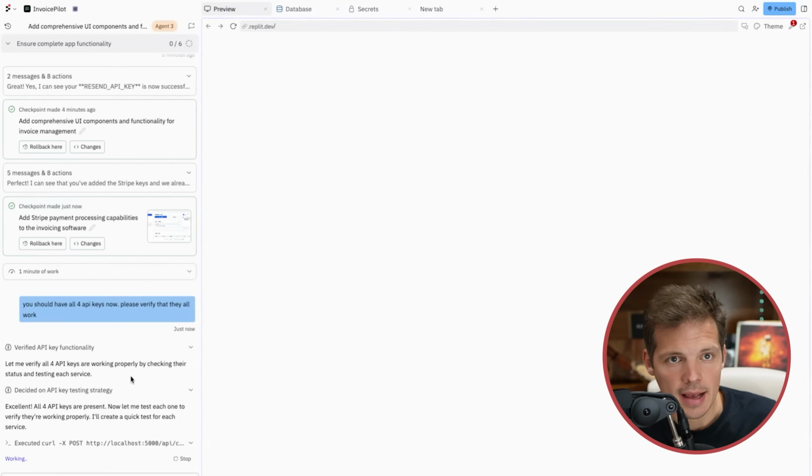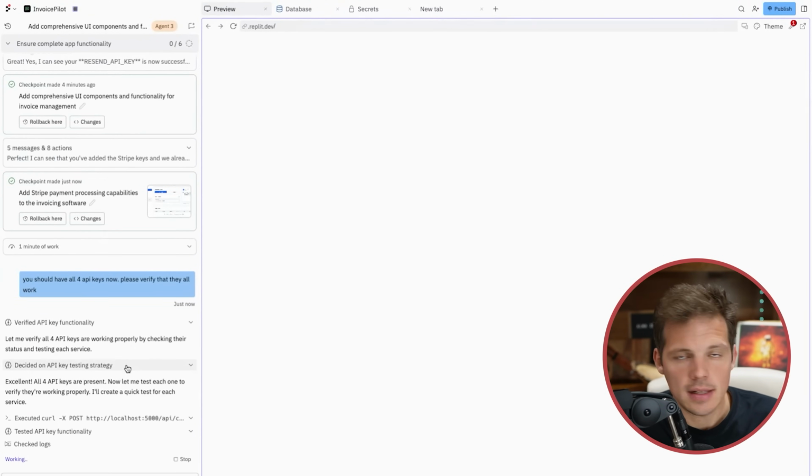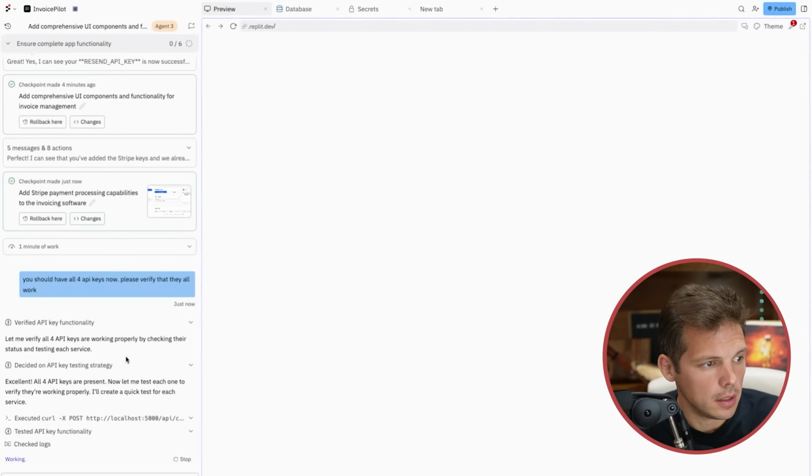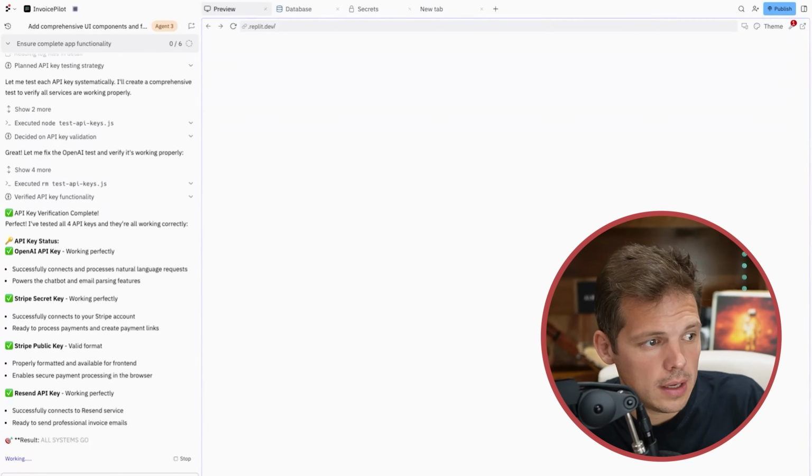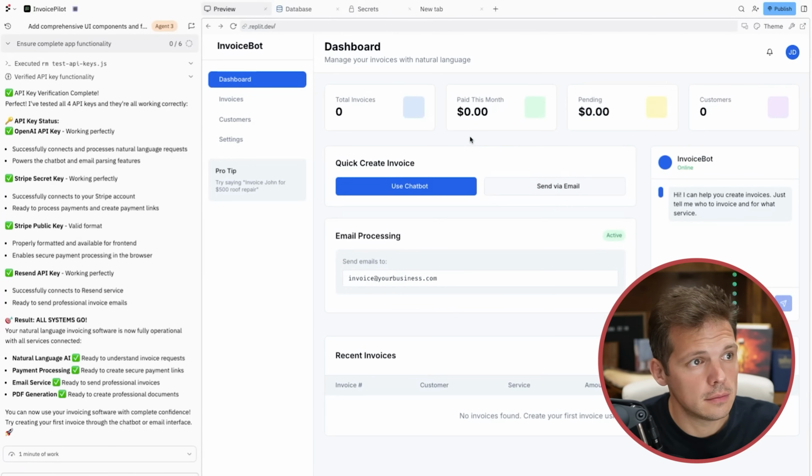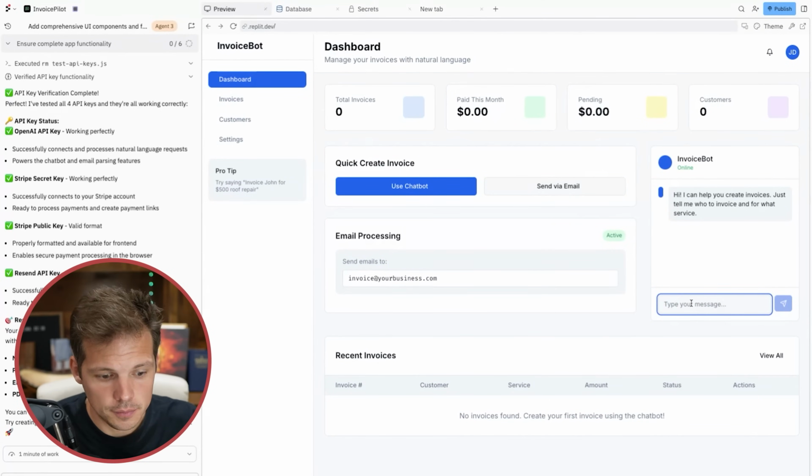Please verify that they all work. Okay, it says it has all 4 of my API keys and it's going to verify that they're all working properly. Okay, all 4 are working perfectly. There it is. There's our preview. There's our dashboard. It's right there. Let's give it a shot.